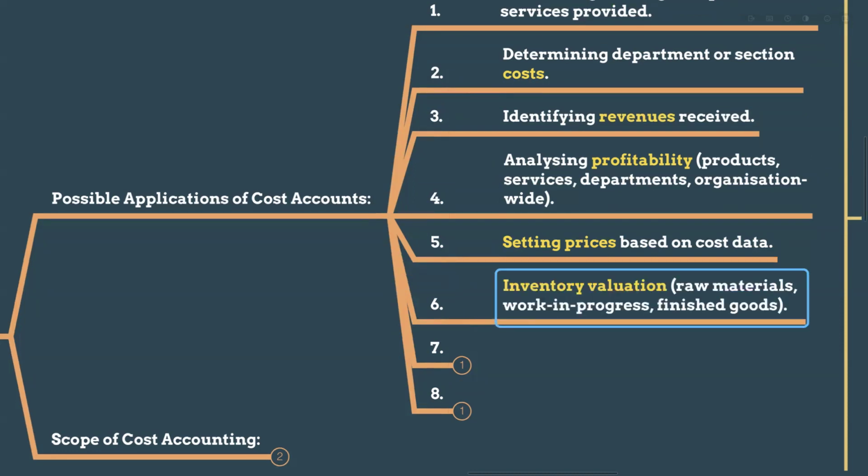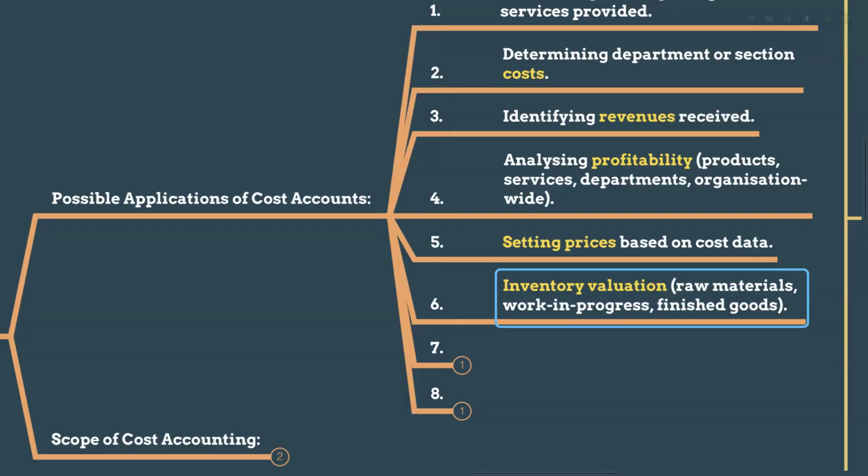And inventory valuations, right? From the cost incurred for the raw materials, work in progress, and finished goods, right? Then the costs are the inventories, right? If you are a financial accountant, you need the current assets numbers for the inventory, right? For the raw materials, how much we have? For the work in progress, how much we have? Right? As the asset. So this information is coming from the cost accounts details.